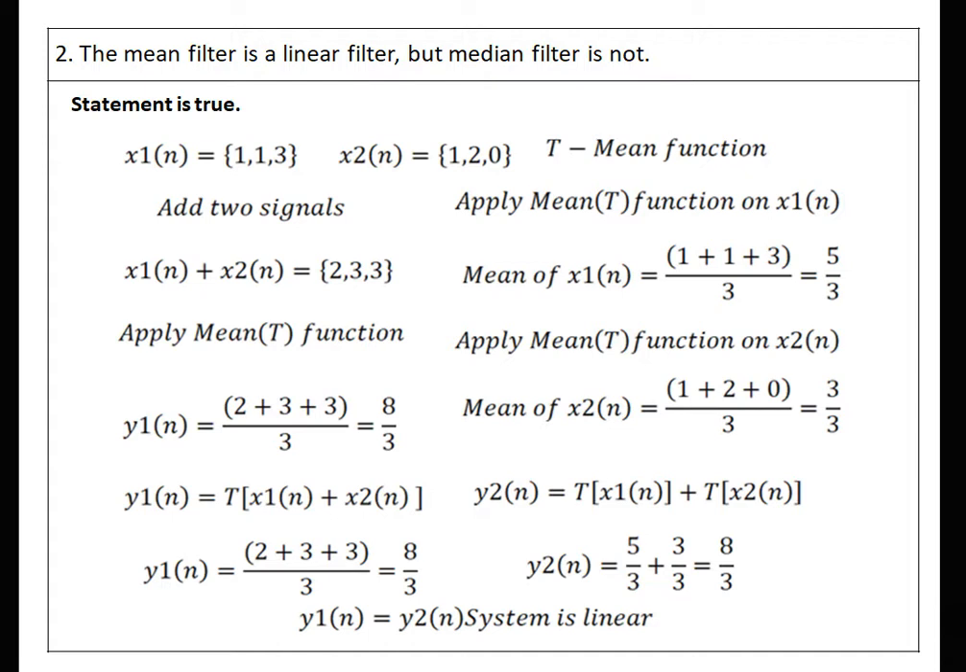Two signals are there, 113, 120. We first add the two signals. After that we get the value 233. After that we take the mean of that, and the mean is nothing but the average. Therefore it is 8 by 3. In the second case, we take the mean of each individual signal. So mean of the first signal is 1 plus 1 plus 3, that is 5 by 3, and for the second signal it is 3 by 3. We add the results, that is 5 by 3 plus 3 by 3, which is equal to 8 by 3. Therefore mean function is linear in nature.